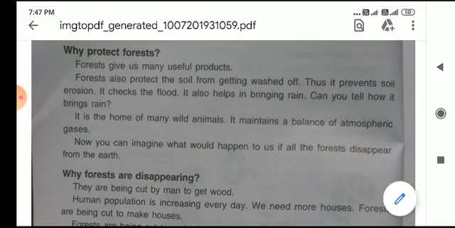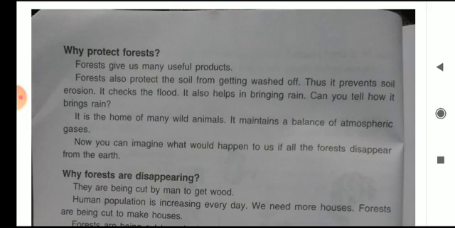Now you can imagine what would happen to us if all the forests disappeared from the earth. If all the forests disappear, too many problems would be in front of us, like lack of oxygen, breathing problems, and food problems also.